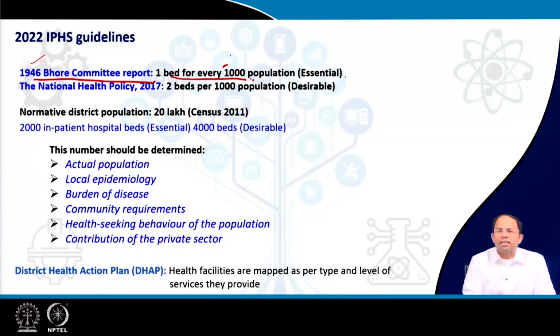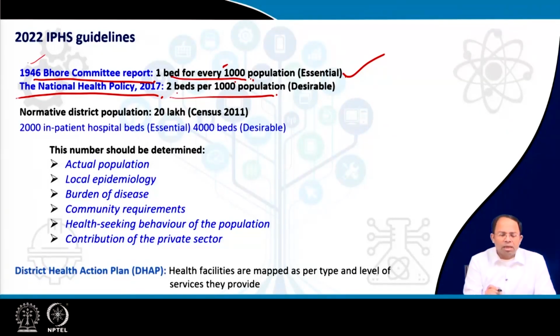So the current guidelines state that this 1 bed per every 1,000 population is the essential number of beds, or the bare minimum number of beds that has to be provided. Whereas the National Health Policy 2017 says that we require around 2 beds per 1,000 population. Obviously this is double the number of beds that was suggested earlier. Now why is this suggested? Because many areas of the country are growing, overall affluence is growing, our affordability is growing, healthcare cost and healthcare provision are changing, and there is also growth in the healthcare market to a large extent.